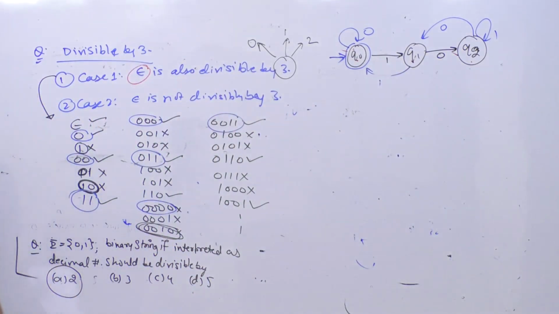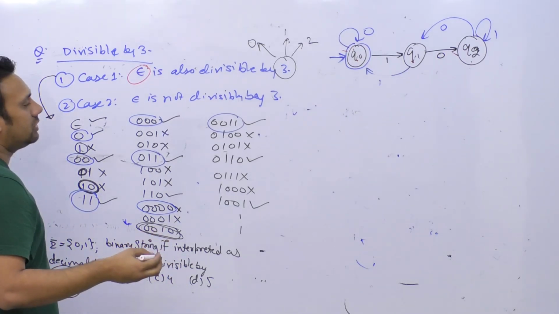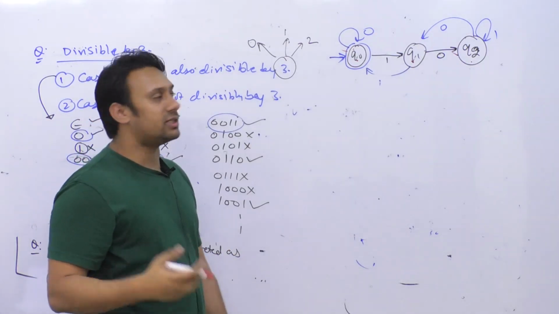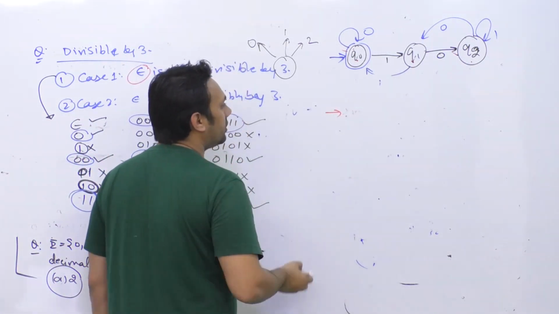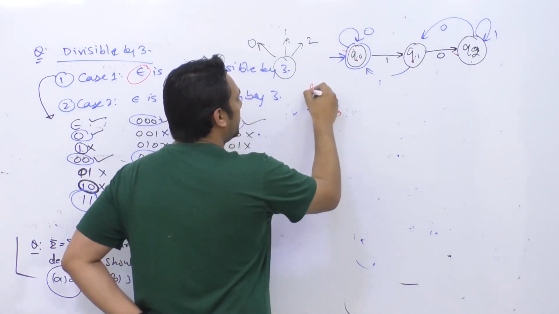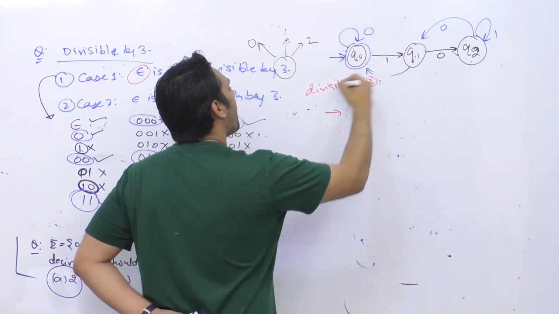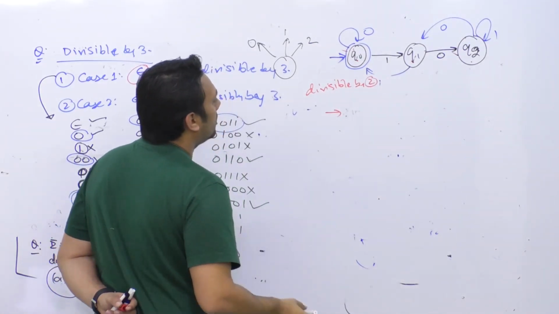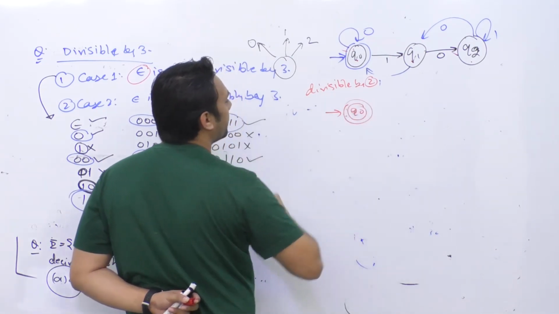So we have created two diagrams so far. We have created one diagram for divisible by 2 and we have created one diagram for divisible by 3. So let's try and figure out their tables also. So for divisible by 2, I think you remember the diagram, we create something like this, Q0, initial and final state.